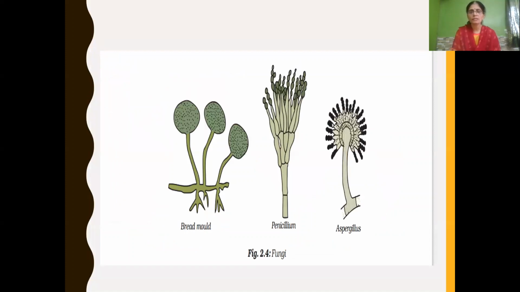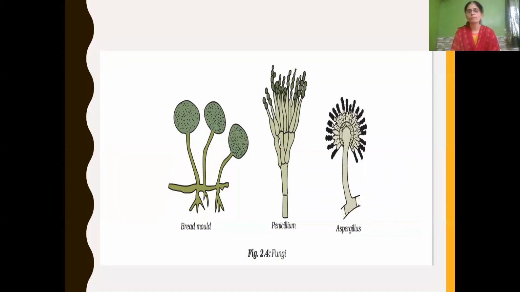Then next here, it is bread mold, isn't it? Bread mold, otherwise called mucor. And the next one is penicillium, next aspergillus. All these options, names will be there. Suppose if a penicillium figure is given, the options may be bread mold and algae, or penicillium and fungi, and you must say which group it belongs to.